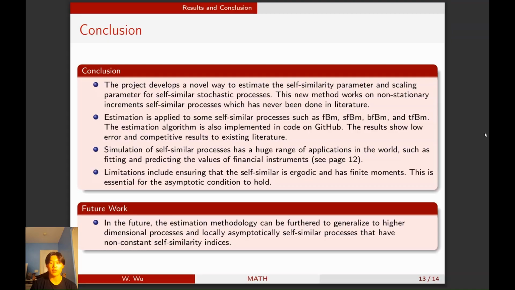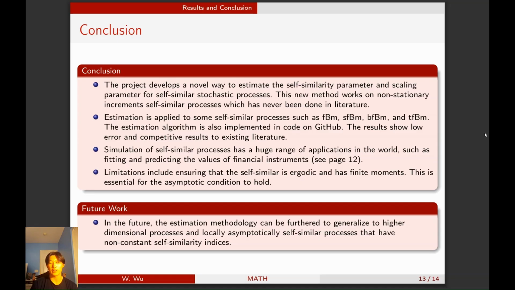And moving on to the conclusion. What I've done is develop a novel way to estimate the self-similarity parameter for self-similar stochastic processes and the scaling parameter for them. This new method is able to work on self-similar stochastic processes with non-stationary increments, which has never been done in the literature. I apply these estimation algorithms to many different types of processes and also have the code available on GitHub, where the results show low error and competitive results. And of course, I'm also able to apply it to real-world data.